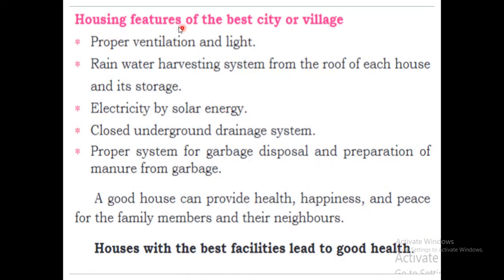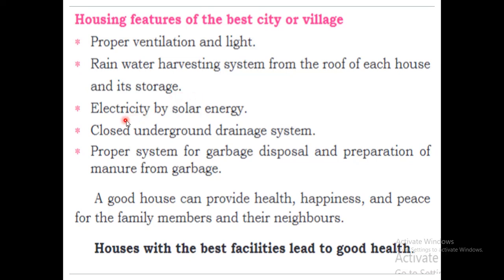Now, housing features of the best city or villages. How can we construct a good community house in the city or villages? If it is a good house, then there will be proper ventilation and light. There should be proper air circulation in the house, and proper light. And a rainwater harvesting system. Rainwater harvesting means that during rain, the rainwater is collected from the roof of each house and stored for future use.